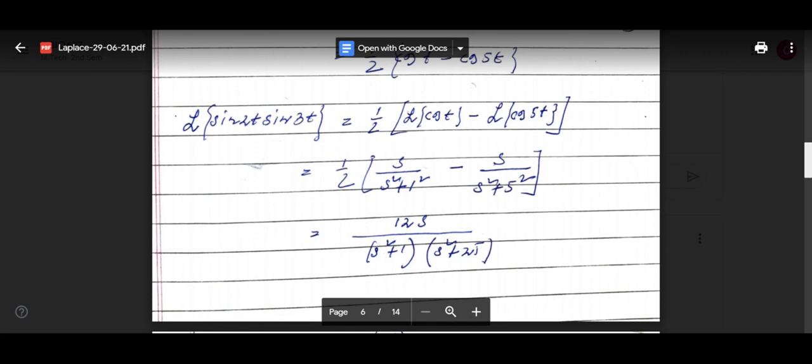Then you can integrate and you will be getting 1 by s. You can try for sin bt and cos bt also, and you can see how we are getting b by s square plus b square for Laplace transform sin bt and s by s square plus b square for Laplace transform cos bt.